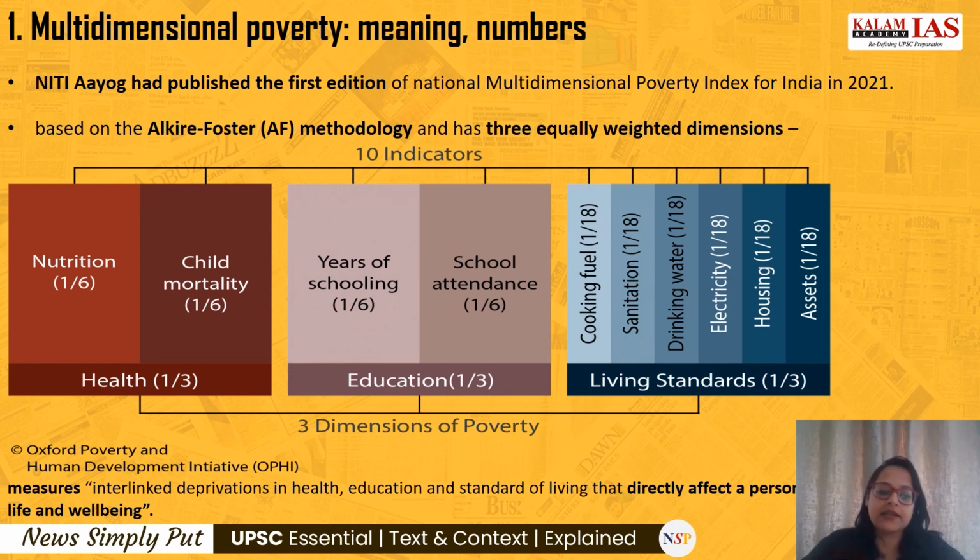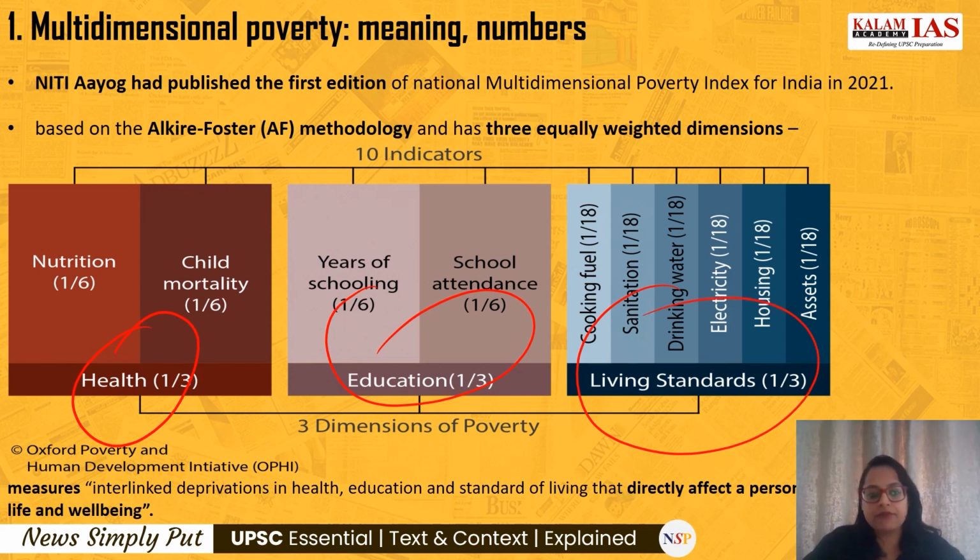Differently in the sense that it takes into account three dimensions of poverty which directly affect a person's well-being and life. It measures the interlinked deprivation in health, education and living standards, which directly affect a person's life and well-being. It is based on the Alkire-Foster methodology, where it takes into account health, education and living standards, and they are given equal weightage. As you can see, they are given a weightage of 1/3 each. And again, the three dimensions of poverty are categorized into 10 indicators, as you can see.